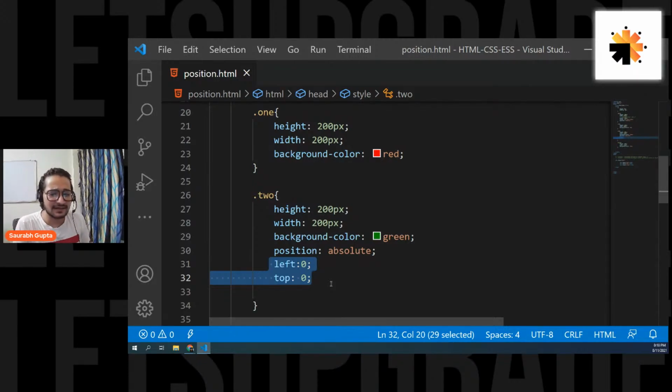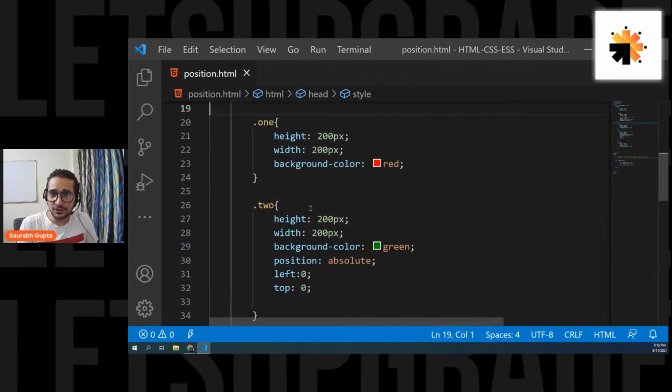Exactly, Sangamesh, you're correct. Not having parents, so directly go to viewport. It's the same thing. If I don't have any parent, I'll directly go to viewport. And if I have parent and they have position, I will go to them. And if I have parent but they don't have position, I'll still go to viewport. Okay. Now let's see the last position for today.